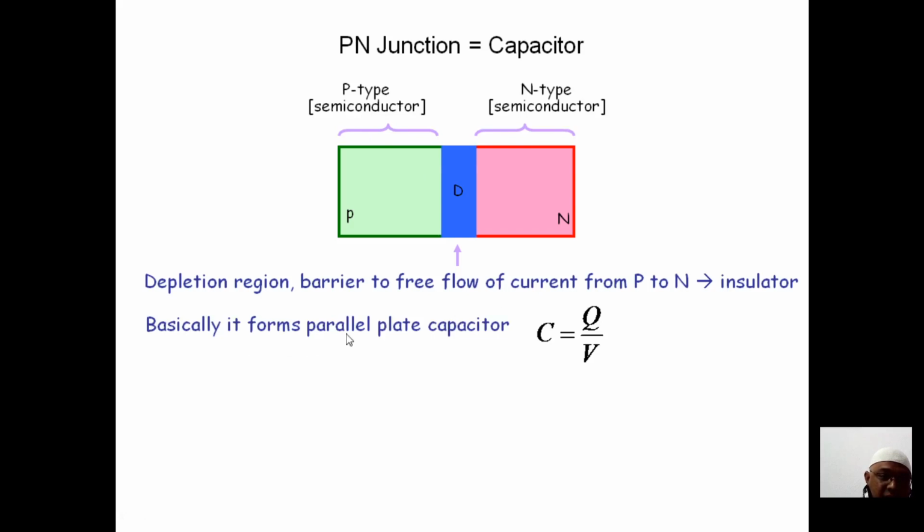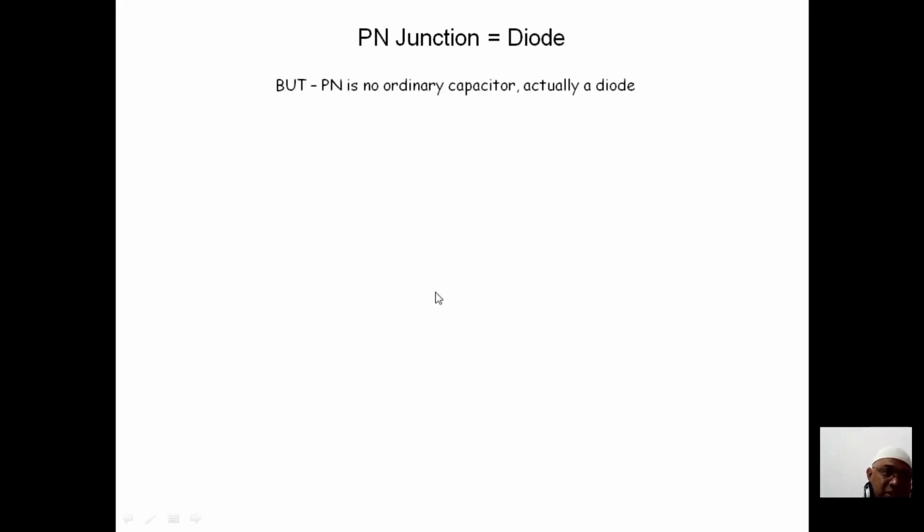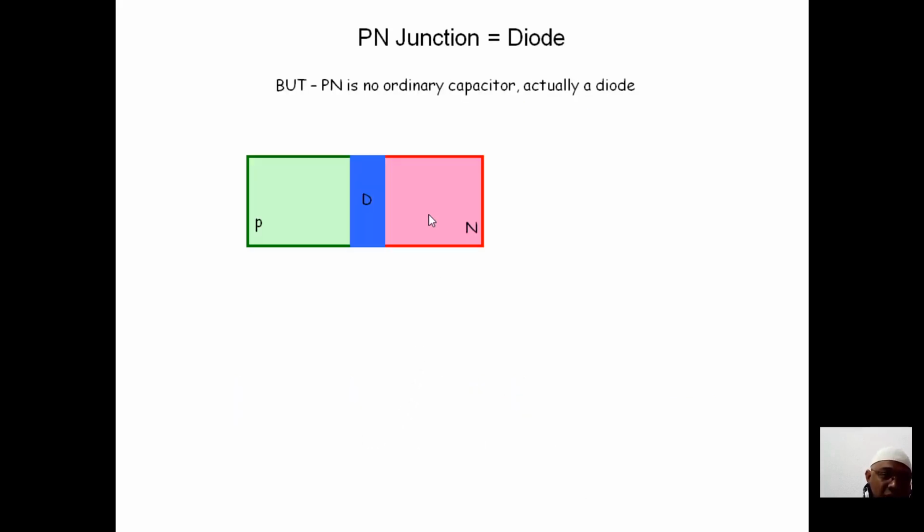Here it basically forms a parallel plate capacitor. So this depletion region we now call a parallel plate capacitor. I'm talking about this region. When you talk about this junction, it is called a capacitor. You understood now what this p-n junction is all about.